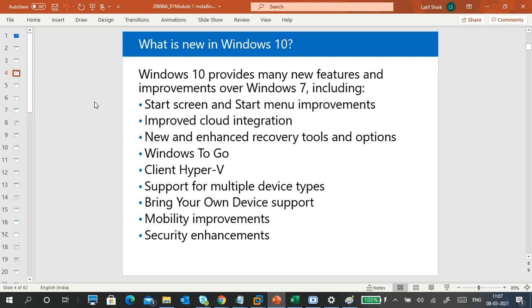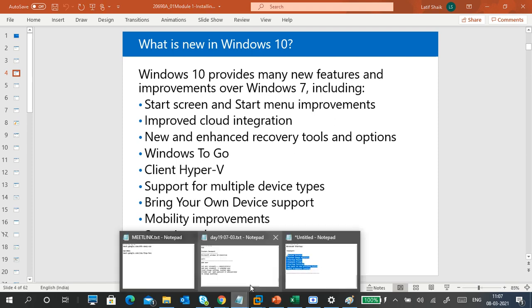Next is Hyper-V. Hyper-V is a virtualization tool, which comes by default with Windows 8 and Windows 10.